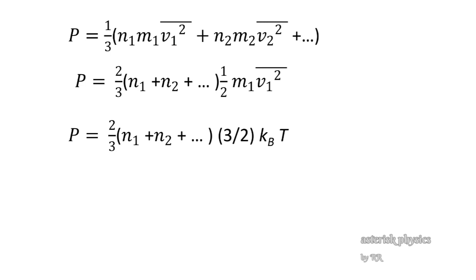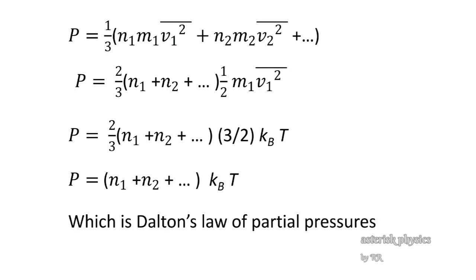So P is equal to N1 plus N2 plus so on, into kBT, which is Dalton's law of partial pressures.